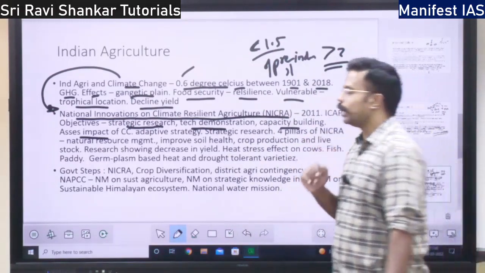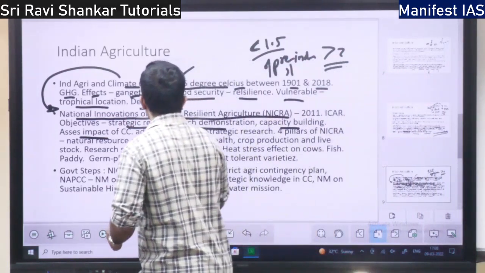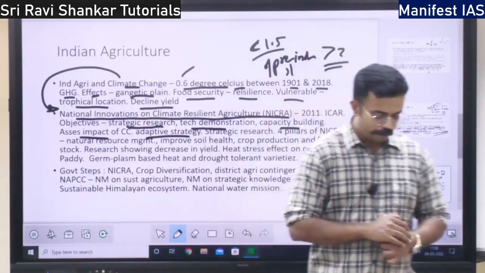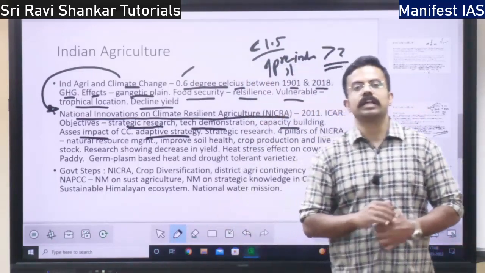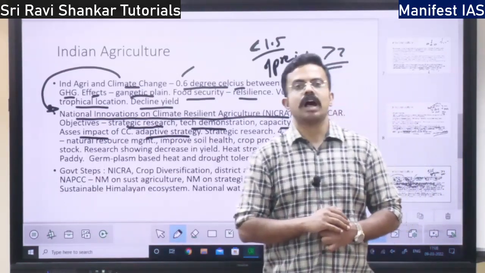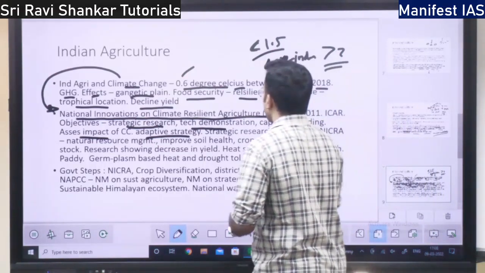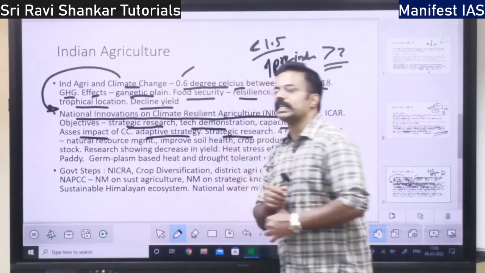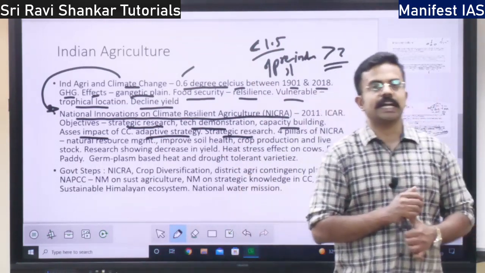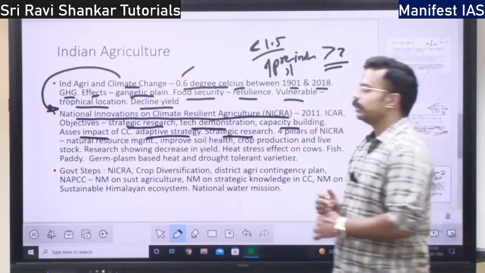That assessment would be done. Next, it gives an adaptive strategy: how we are going to adapt to climate change. That adaptive strategy is given, and it is going to conduct strategic research with respect to climate change, right?